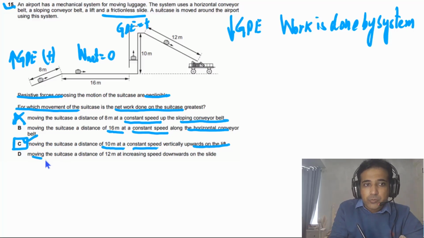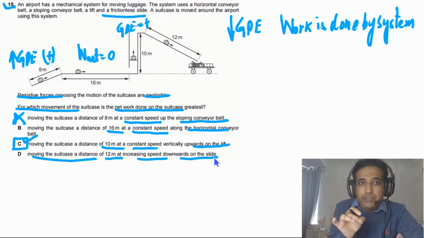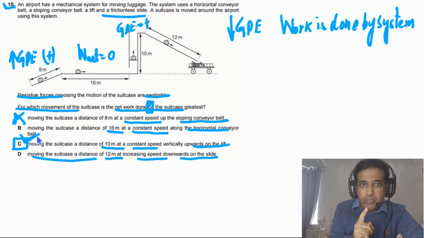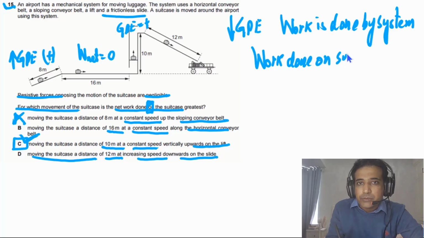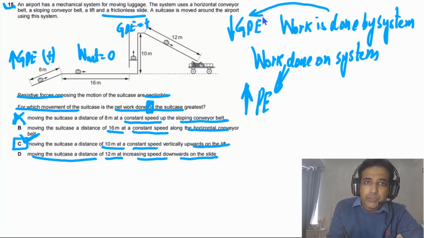D is not the answer because it is moving the suitcase a distance of 12 meters at increasing speed downwards on the slide. So in this case, the object is losing GPE. So it means work is done by the system. But we need to find out work done on the system. So the answer for this question is C, a little bit tricky one, but you need to understand work done on system. Work done on system increases potential energy, and work done by system decreases potential energy.